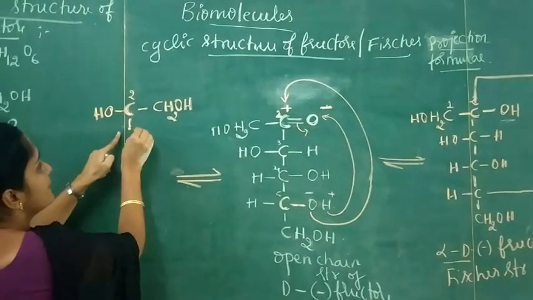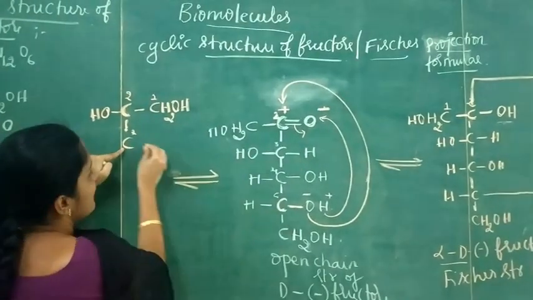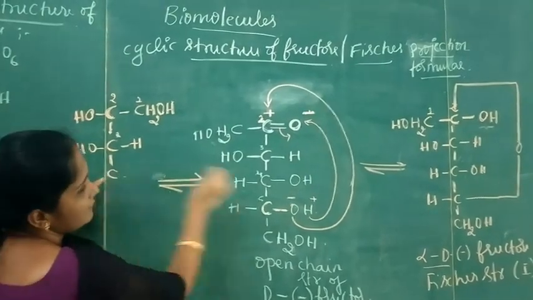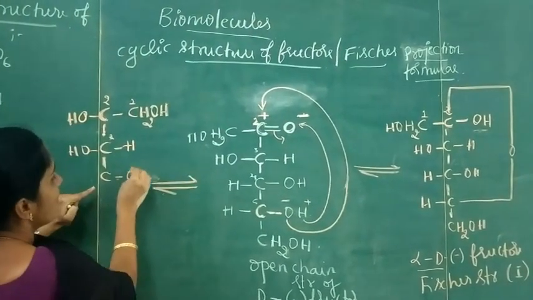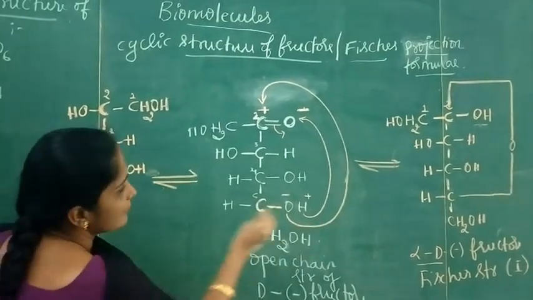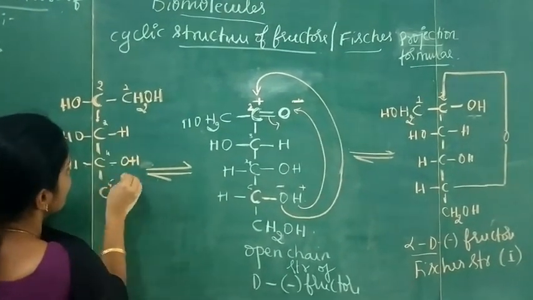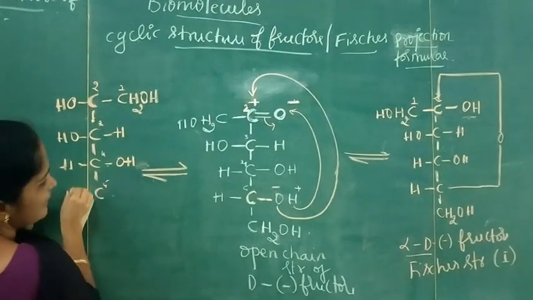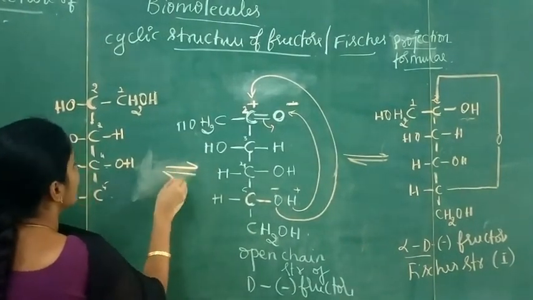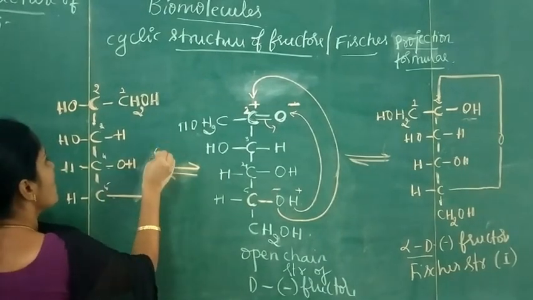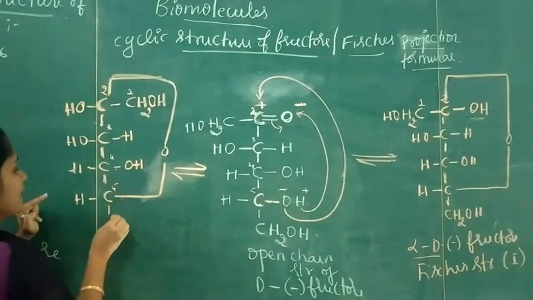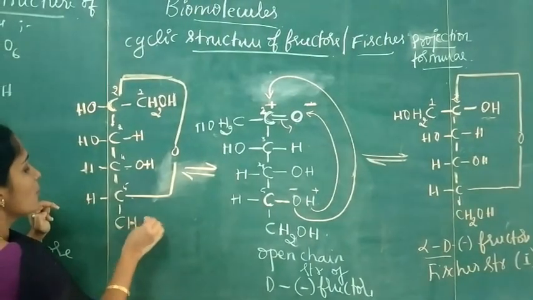In the third carbon, this is the third carbon, H, there is H and OH. And in the fourth carbon OH, H. And this is the fifth carbon, this is H, and draw oxygen in the ring form, and the remaining thing is CH2OH group.